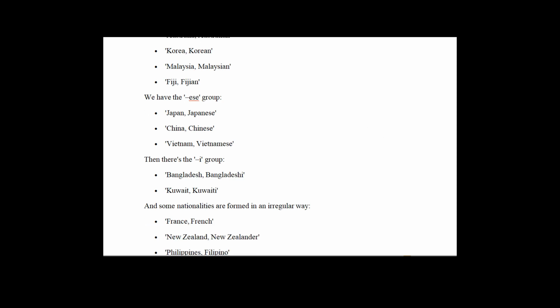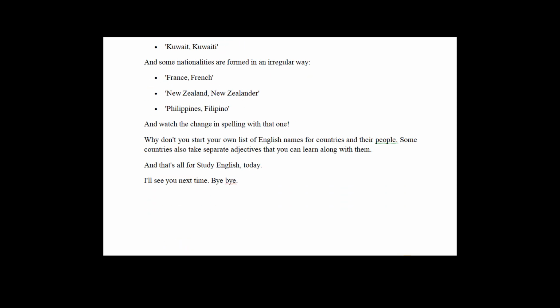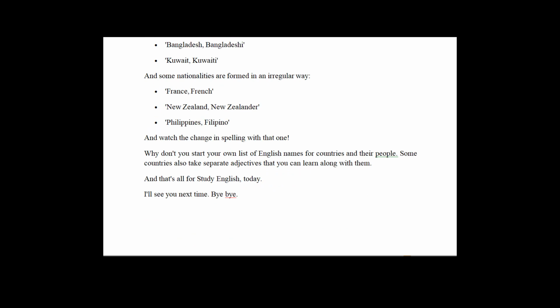Then there's the I group, pronounced I, Bangladesh, Bangladeshi, Kuwait, Kuwaiti. And some nationalities are formed in an irregular way. France, French, New Zealand, New Zealander, Philippines, Filipino. And watch the change in spelling with that one. Why don't you start your own list of English names for countries and their people? Some countries also take separate adjectives that you can learn along with them.